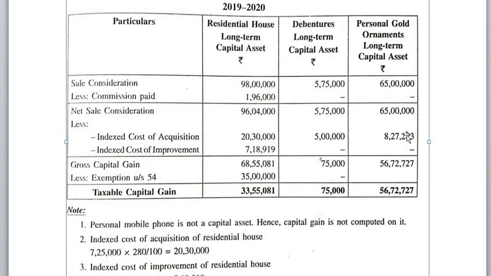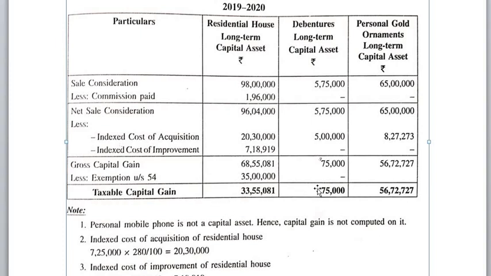So indexed cost of acquisition of 8,27,273. There is no indexed cost of improvement for gold as nothing is mentioned in the problem. Gross capital gain 56,72,727. No exemption information is available for personal gold. So taxable capital gain is 56,72,727. Okay, this is the answer.